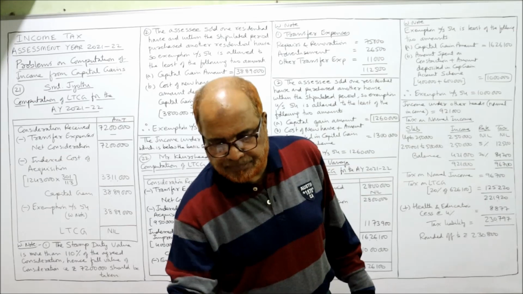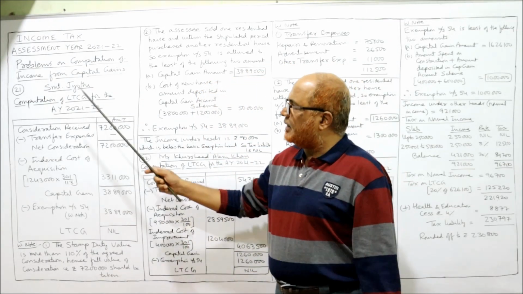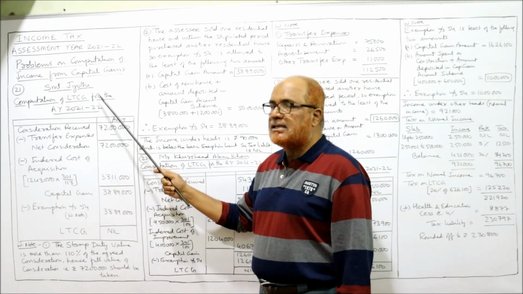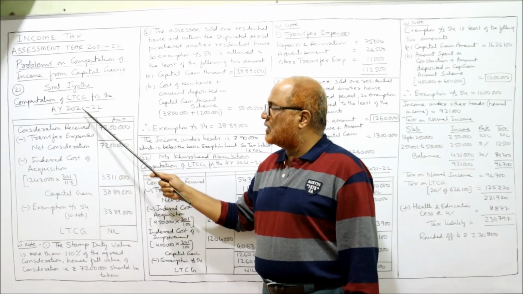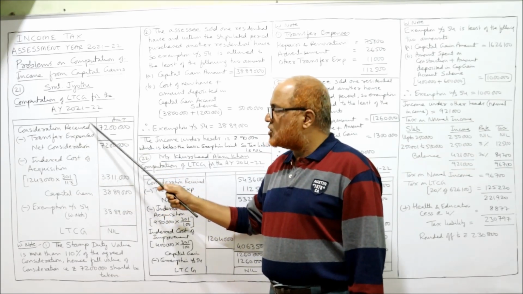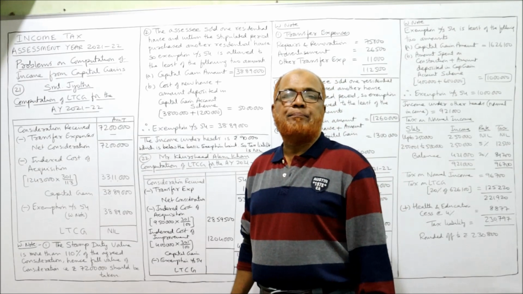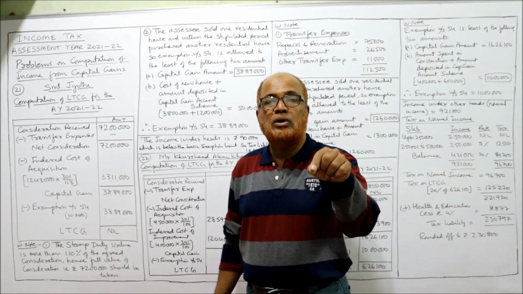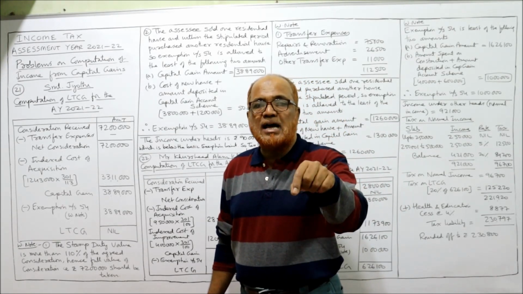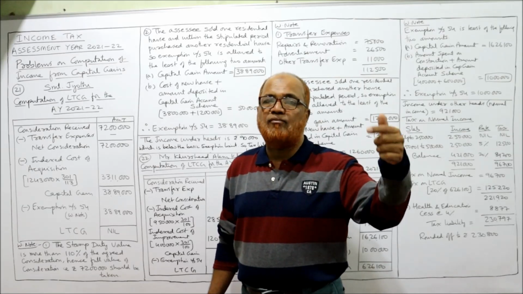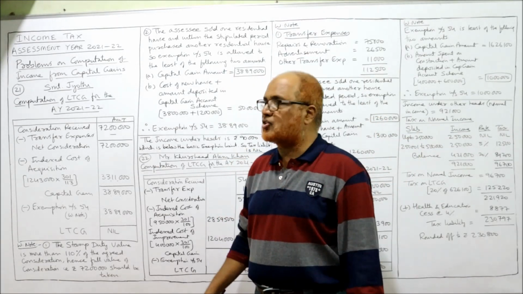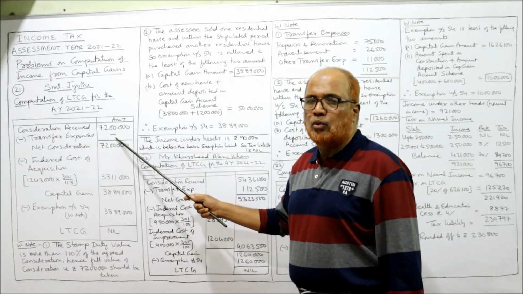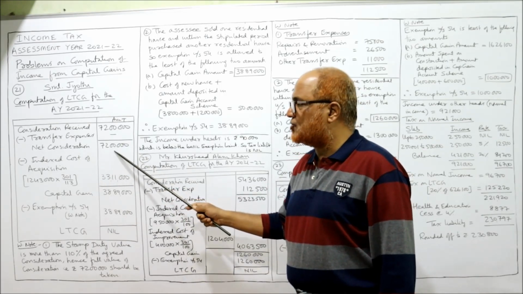Now from the beginning, Srimati Jyoti, computation of LTCG, long-term capital gain for the assessment year 21-22. Consideration received, I am taking 72 lakh. This 72 lakh is the stamp duty value because the stamp duty value is more than 110% of consideration. Transfer expenses nil, no transfer expenses given, net consideration.